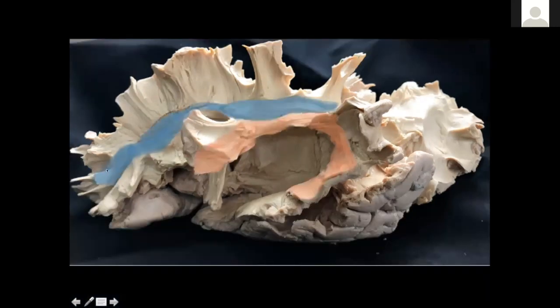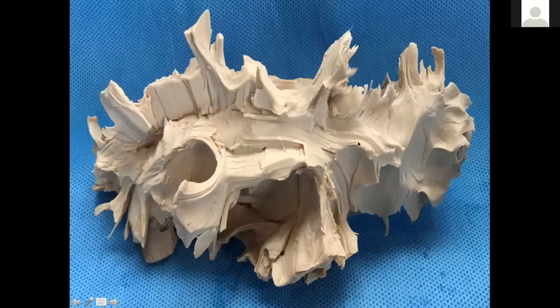I have colored them in this image so you can identify: this blue thing is the lateral part of the superior longitudinal fasciculus, and this orange structure is the arcuate fasciculus. After all the gray matter has been removed, this is what remains of all the fibers that you see from the lateral aspect of the hemisphere, the SLF, the arcuate. Here you have another fiber bundle, the vertical occipital fasciculus. And in the depth here, you will also have the frontal aslant tract.